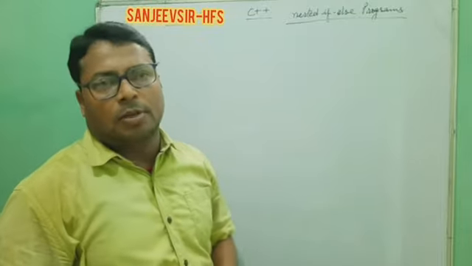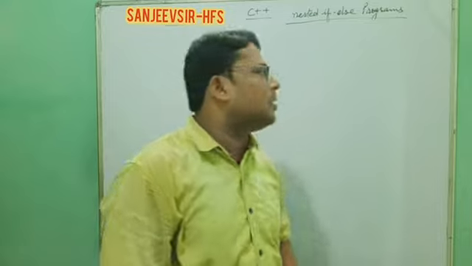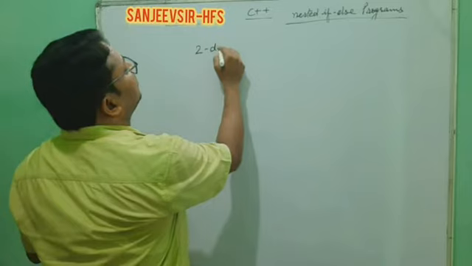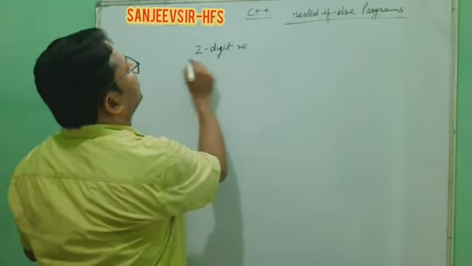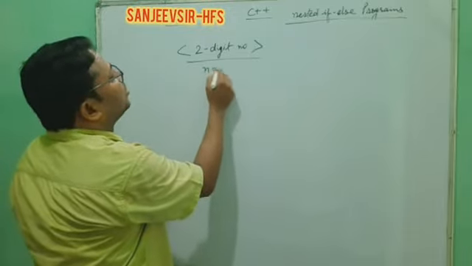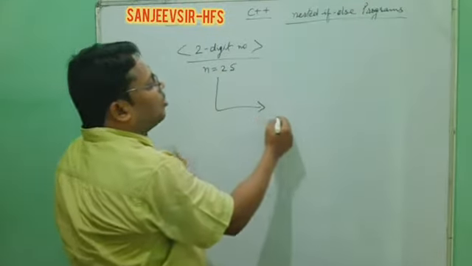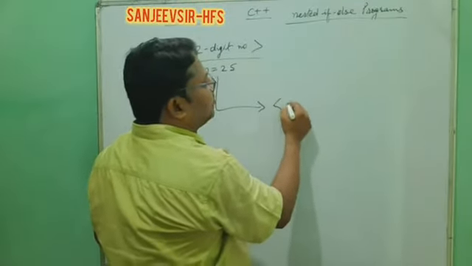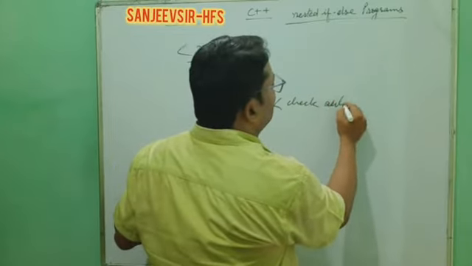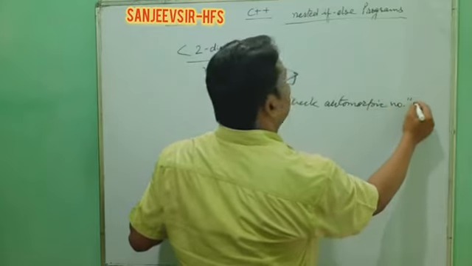My dear, now the third question, the third way of understanding with one example. We understand that if any 2-digit number is given by the user, okay, and in that 2-digit number, like n is equal to 25, given by the user, inside this we need to check whether it is an automorphic number or not. That means we will check automorphic number or not.